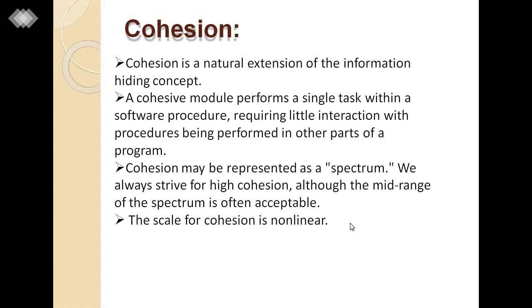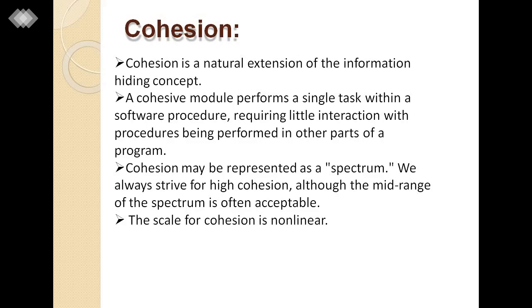It also performs a single task within a software procedure, requiring little interaction with procedures being performed in another part of a program, or it may be represented as a spectrum which always strives for high cohesion, although the mid range of the spectrum is often acceptable.